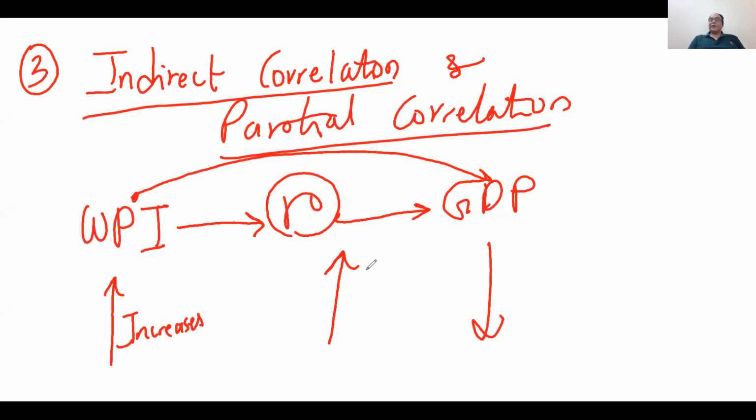It means the correlation is coming from some intermediary. The correlation between WPI and GDP is coming from some intermediary variable. There should not be any direct correlation between WPI and GDP. So what do we do? Now the question is, what to do? The answer is, if we really want to know the correlation between WPI and GDP, we should control the interest rate.